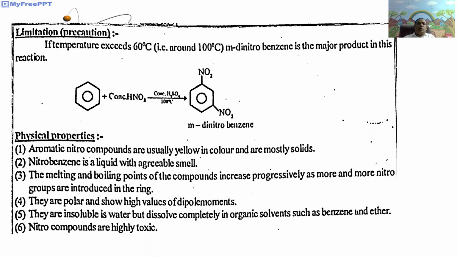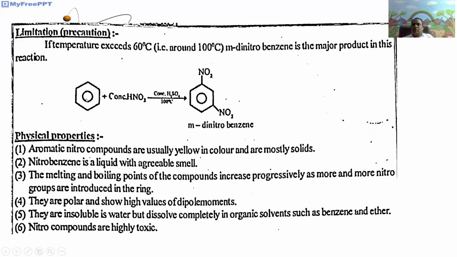Next, limitations or precautions. If temperature exceeds 60 degrees centigrade, that is around 100 degrees centigrade, meta-dinitrobenzene is the major product in this reaction.